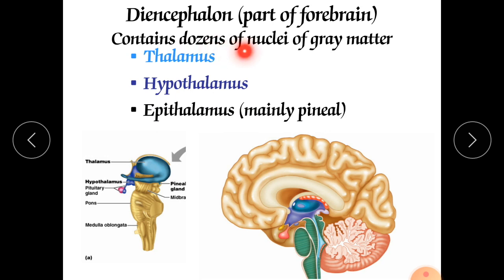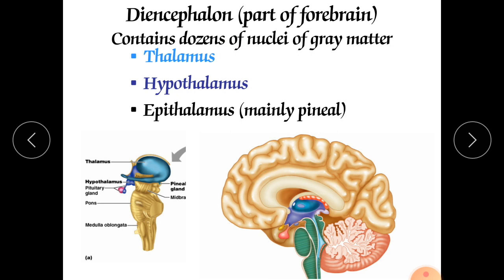This thalamus has several nuclei. It has almost dozens of nuclei, and it is the relay station between the upper brain and the lower brain through the various nuclei, through the various tracts. Hypothalamus can transfer or project into the hypophysis.